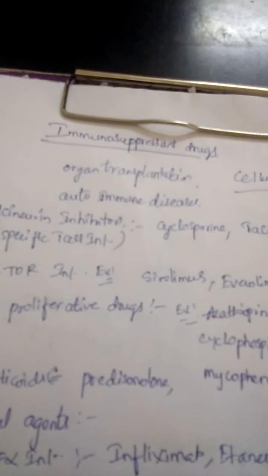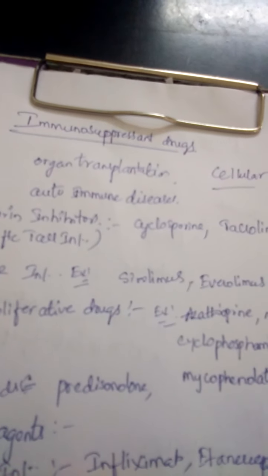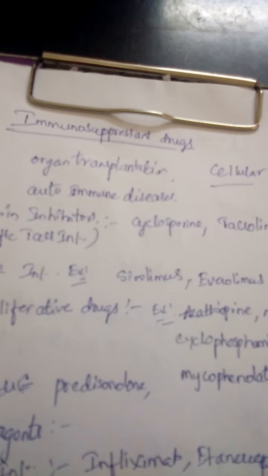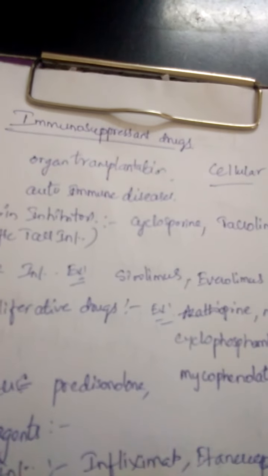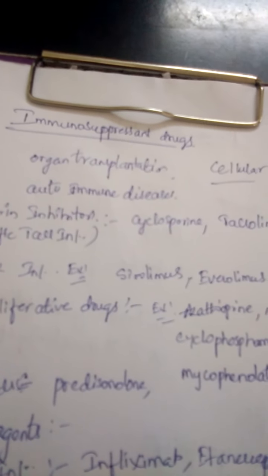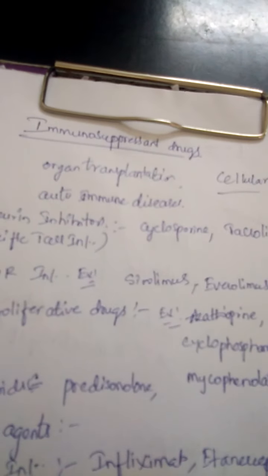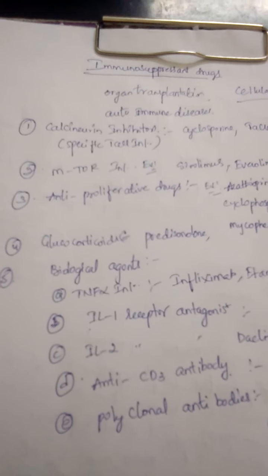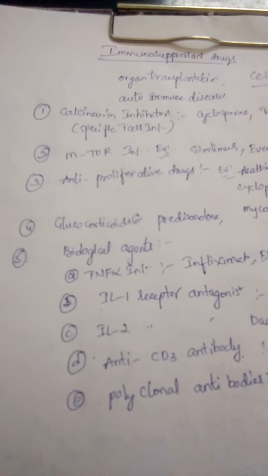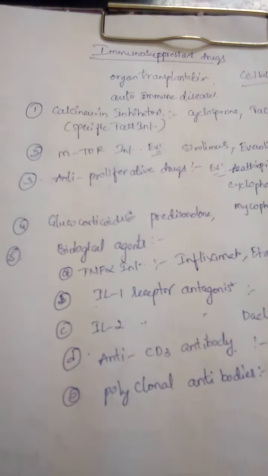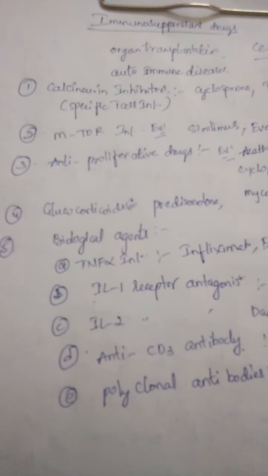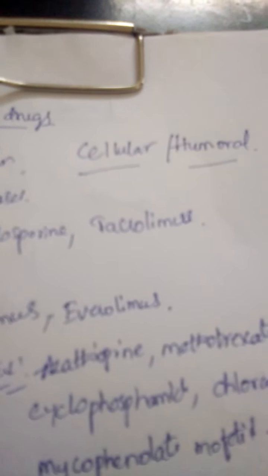Immunosuppressant drugs are the drugs which mainly suppress the immune system. They are mainly used in organ transplantation as well as in autoimmune disease conditions. We have several classifications of immunosuppressant drugs, and I will discuss their mechanisms of action later. Before knowing about the drugs, you should know what the cellular and humoral immune responses are.